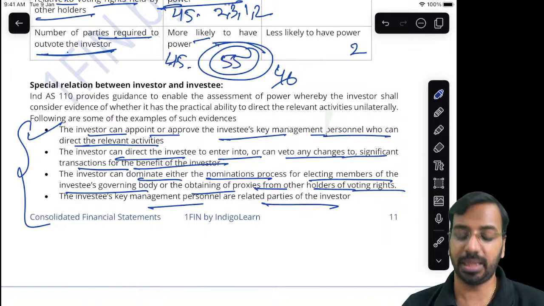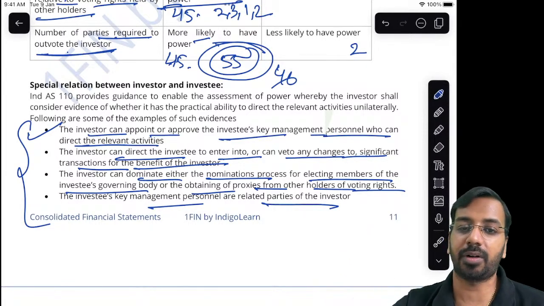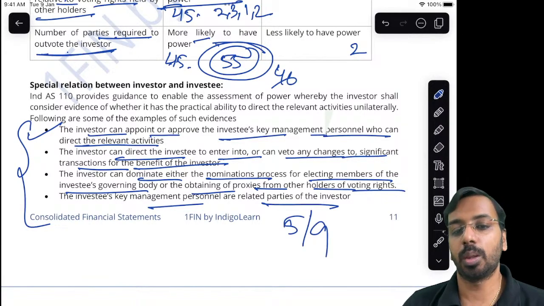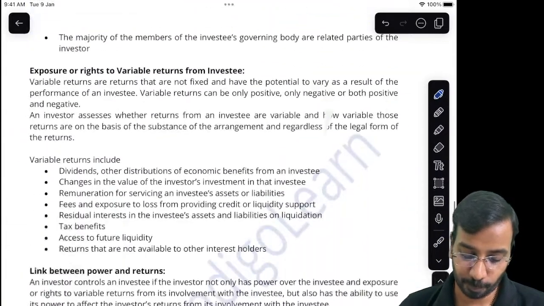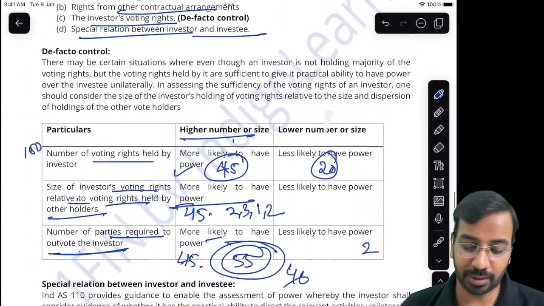See, this does not mean that just because I can appoint one person on the BOD, I don't have control. But let us say, if I can appoint 5 out of 9 on the board of directors, then I can have control over the entity. Okay, so that is where you will evaluate control.